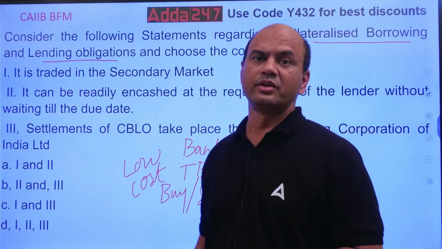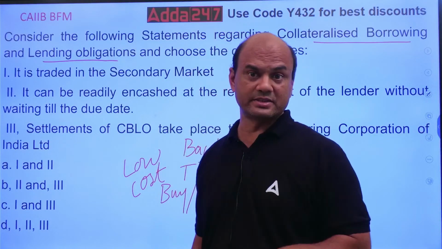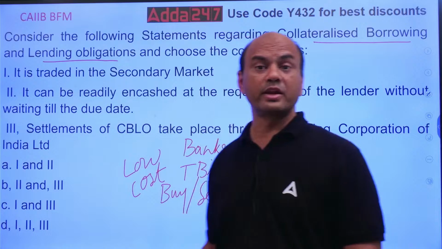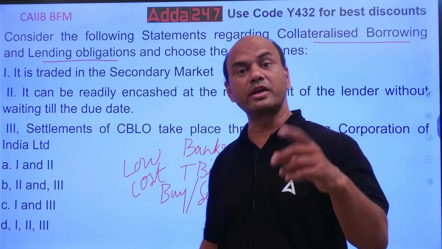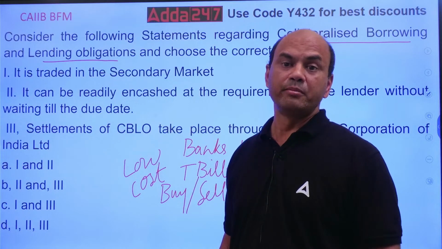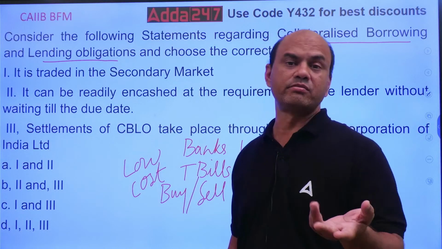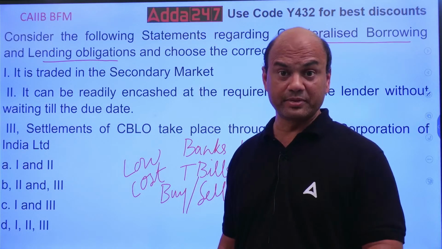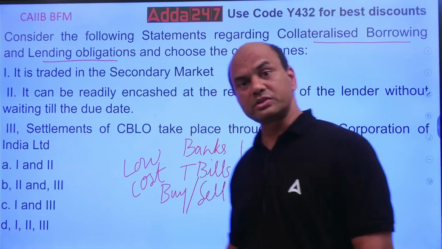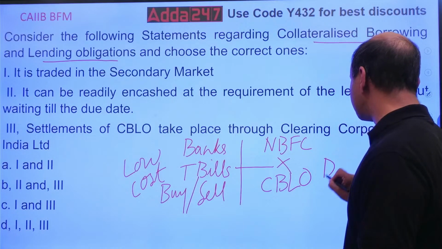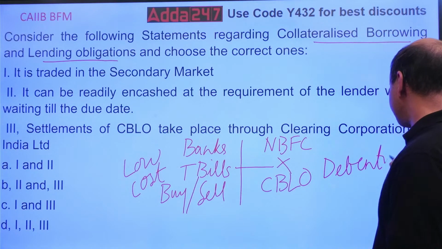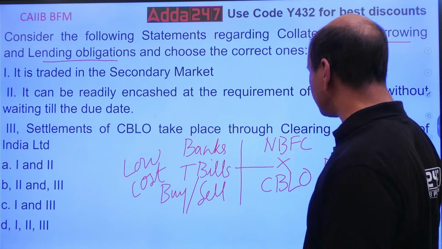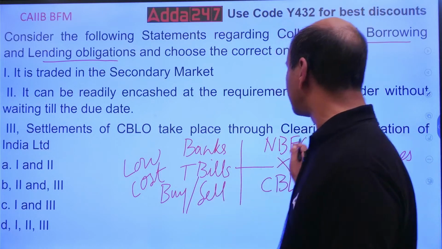That's why you see, banks give home loans at what rate? 8.25 to 8.5, this is the range. What is the ROI for NBFCs? Check the ROI for NBFCs for home loans. The minimum rate of interest is around 11, 12%. Why? Because their cost of funds is debentures. They buy and sell debentures and other private sector bonds also, but these are always charged higher than the T-bills. So their cost of borrowing is a bit higher.